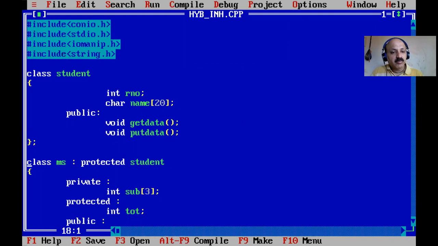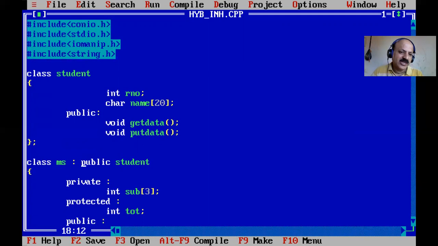And here at last I can inherit in the protected derivation. First we can derive public, then private and protected. So I again declare the public derivation, so we can see all derivations step by step. Student class is publicly derived in the mark sheet class, MS means mark sheet class. Here the colon sign is the syntax: class name, derived class name, then colon, then public or visibility mode, and the base class name. Based on this syntax, the derived class mark sheet, colon, public, is the derivation.